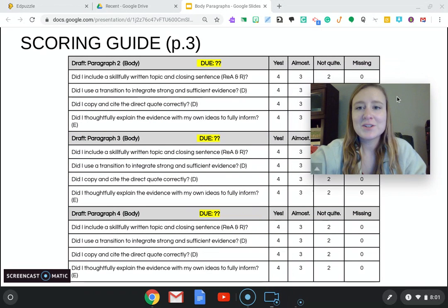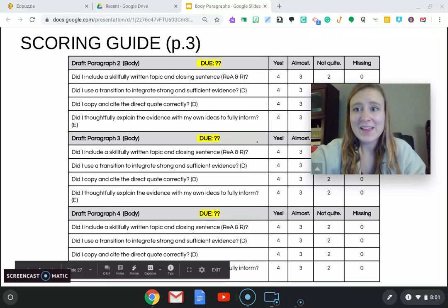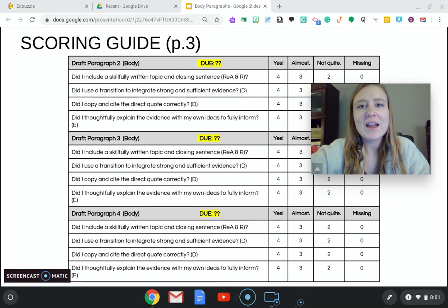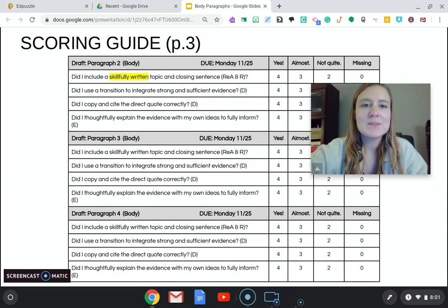All right, take a look at page 3. The 3 body paragraphs that you're writing are worth a lot of points. The due date is in a question mark, but you should be able to find the due date on the board. Go ahead and write the due date in your packet, and then if you use some sort of planner, make sure you write those due dates down there as well. Let's take a look at each of these body paragraphs.